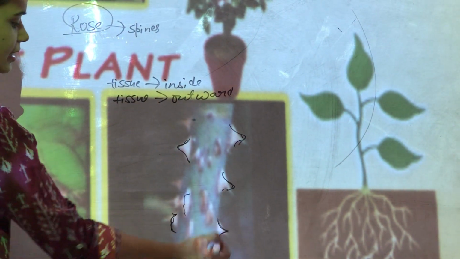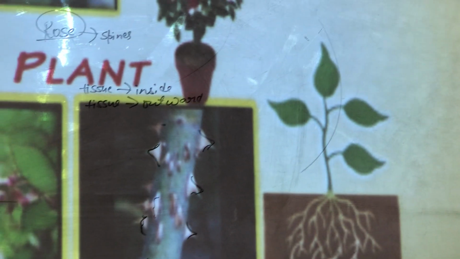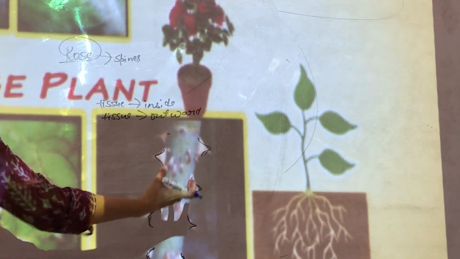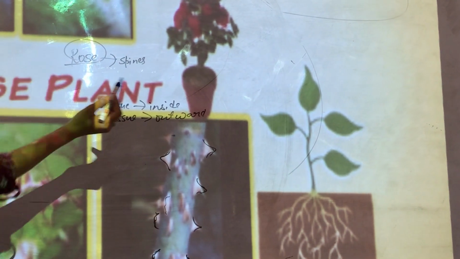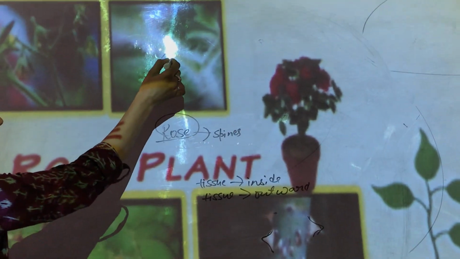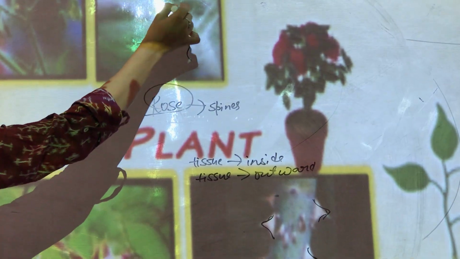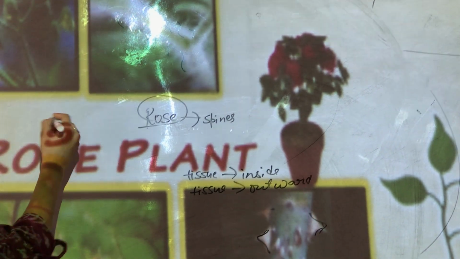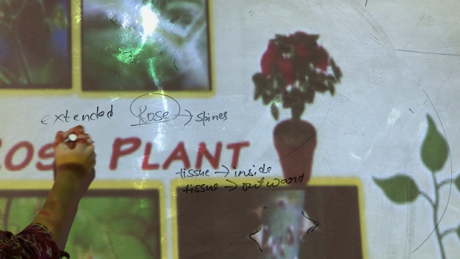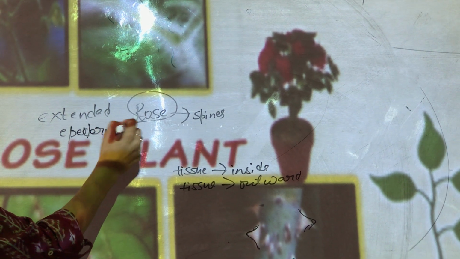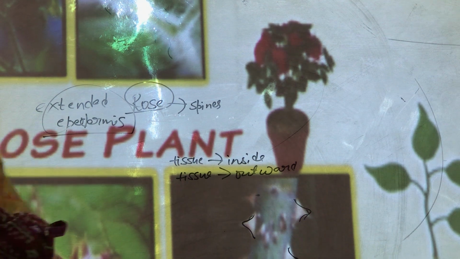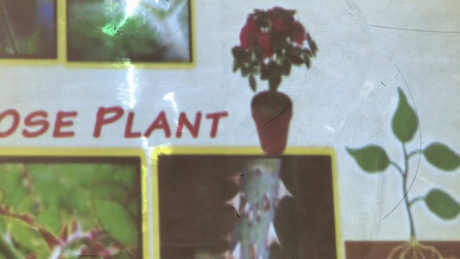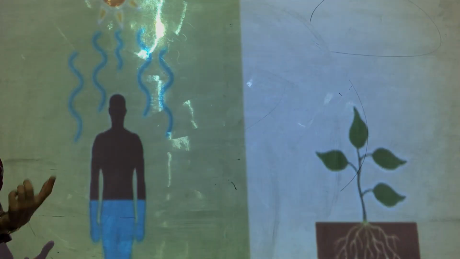So this is the extended epidermis layer, which is known as cuticle. Okay, so they are protecting the plants from the other insects which can eat them. Also in the tomato plant you must have seen these hairy like things. This is not clear, but if you go in the garden you will see that the tomato has this hairy like structure that is also an extended epidermis tissue which is growing outward. Okay, so this is how the epidermis layer protects the plants from the insects or from the injuries.